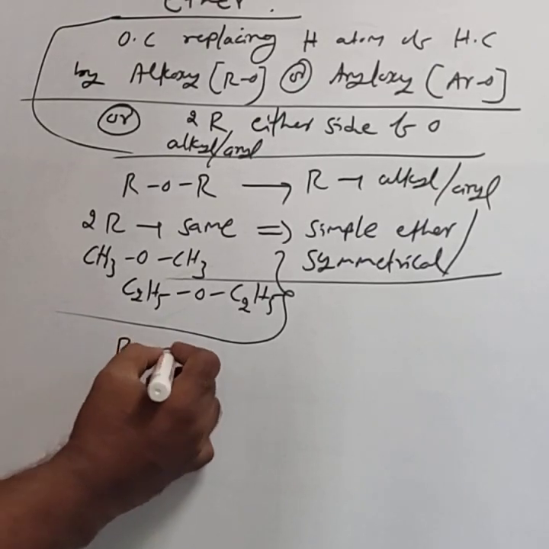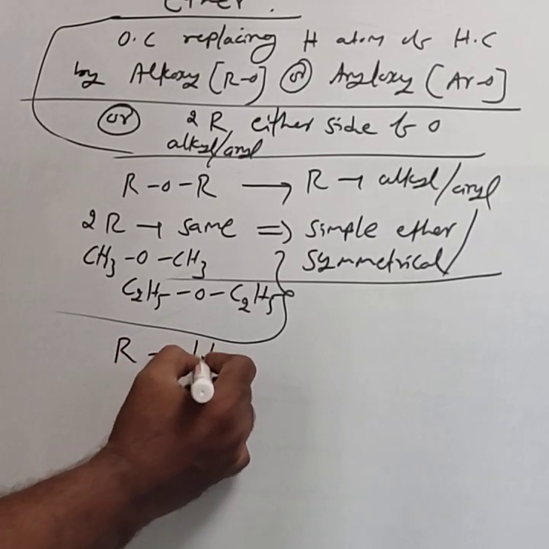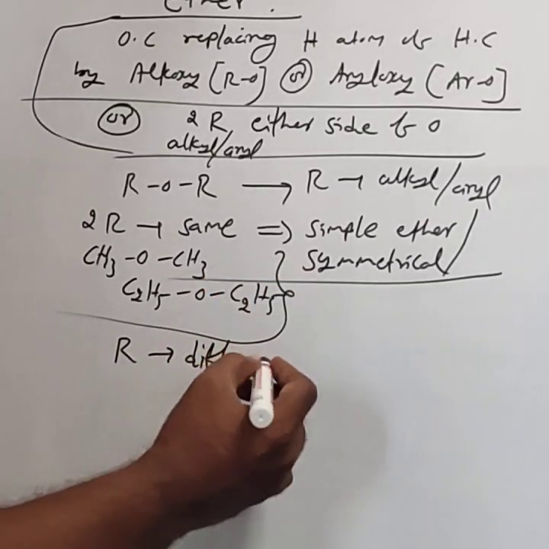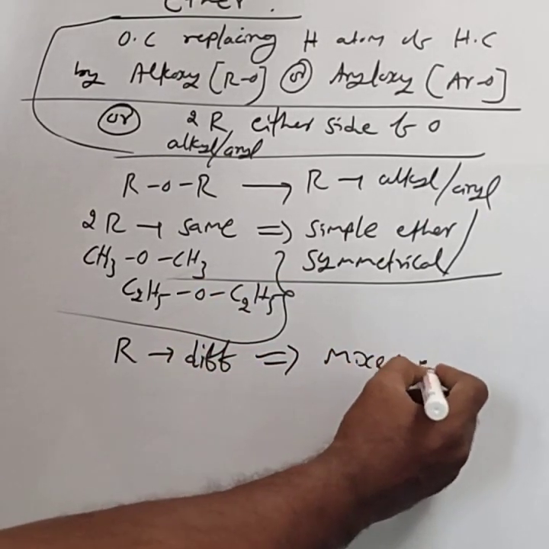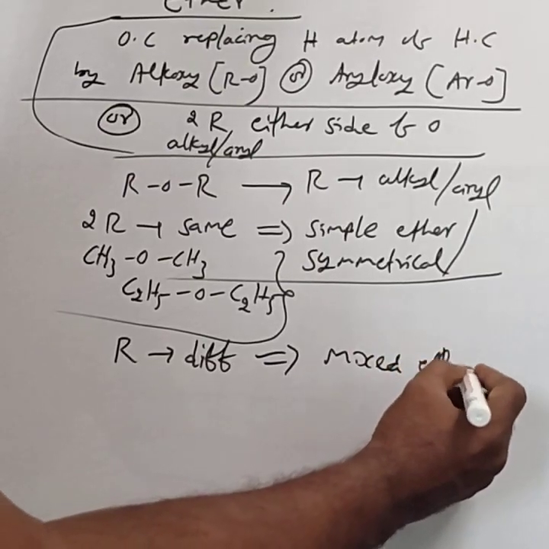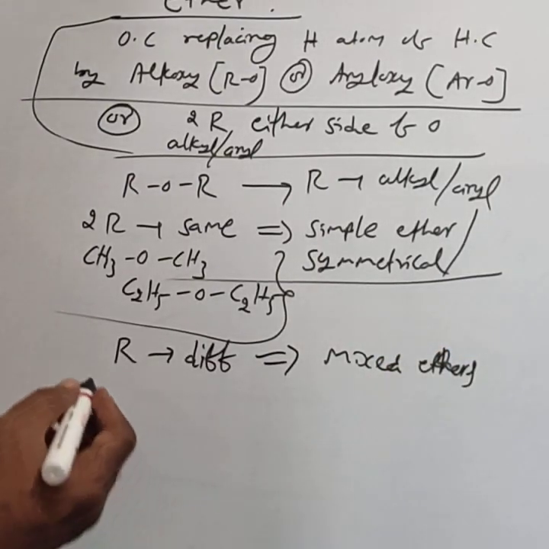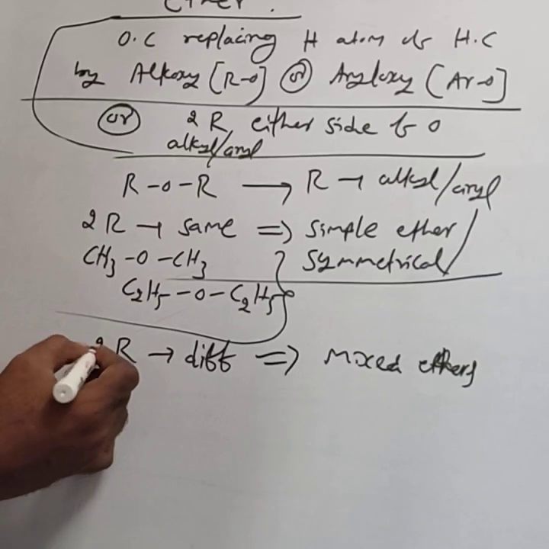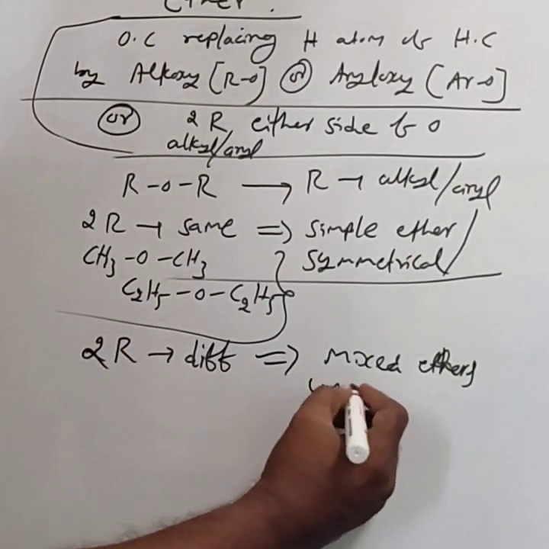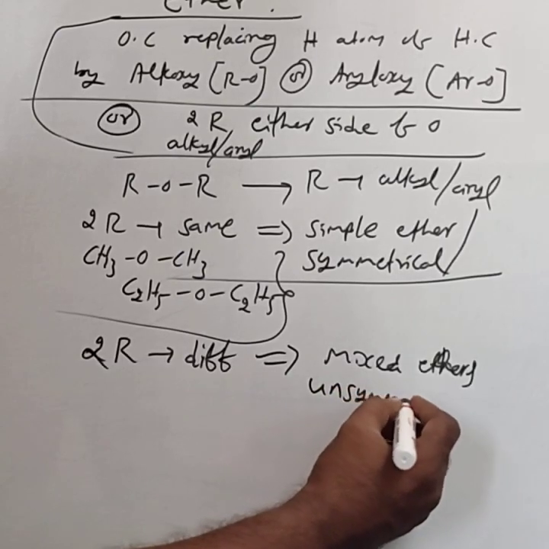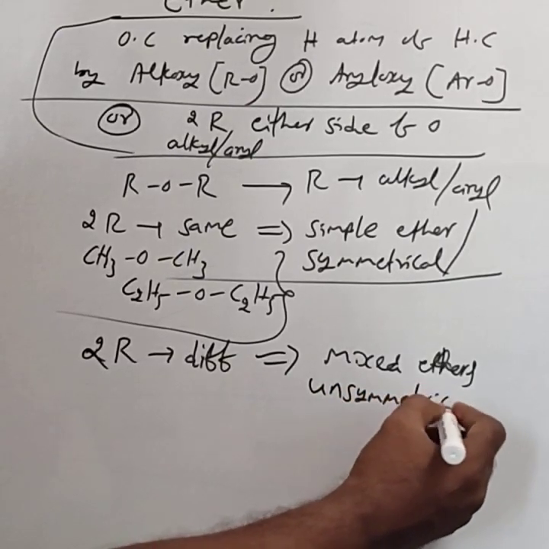If the R groups are different, those are called mixed ethers. If two R groups are different, such ethers are called mixed ethers, also called unsymmetrical ethers.